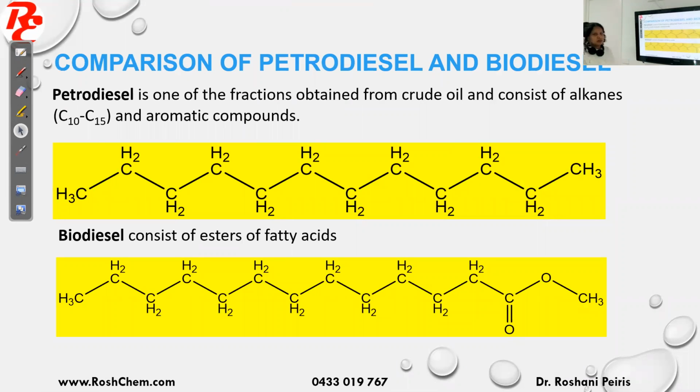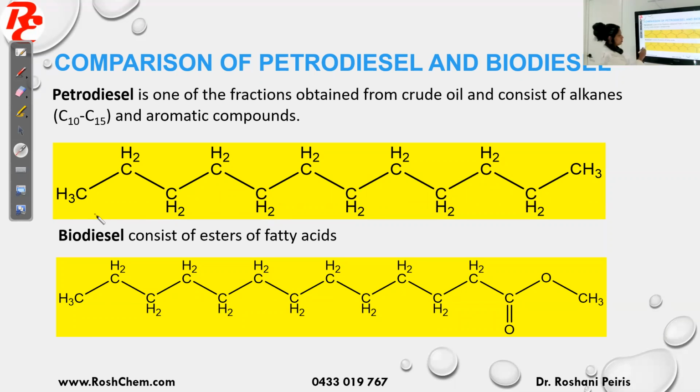Okay, so now we will compare biodiesel and petrodiesel. Petrodiesel is a petroleum product which is from the fossil fuels. Petrodiesel is one of the fractions obtained from crude oil, because we know crude oil is a mixture of many hydrocarbons. Petrodiesel contains alkanes with carbons 10 to 15. You can see the structure given here. I have taken a petrodiesel molecule with about 10 carbons.